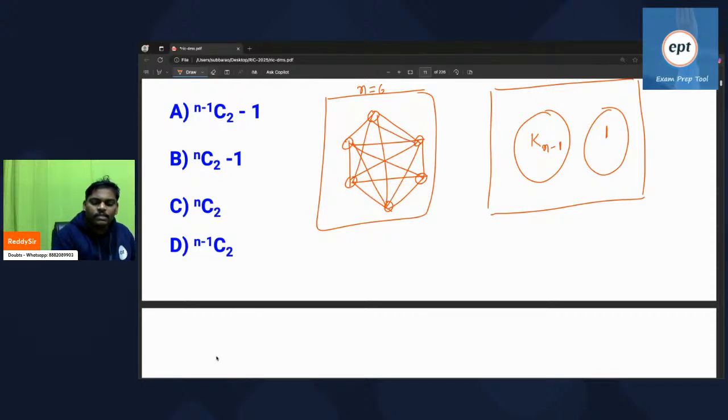How many edges are there? You know very well: 6 vertices, every vertex has degree 5, divided by 2, which is n into n minus 1 by 2. 6 times 5 is 30, by 2, 15. 15 edges are there.